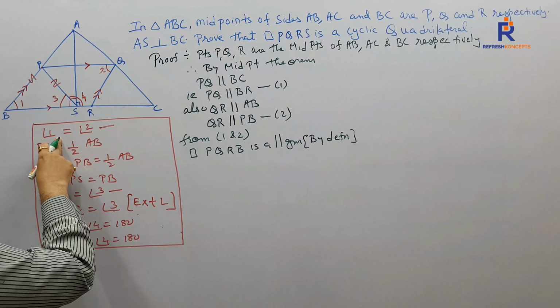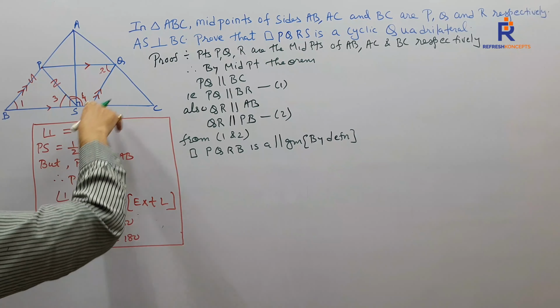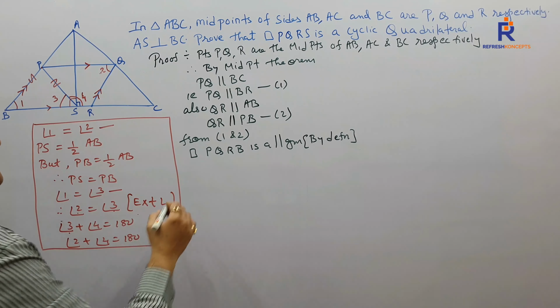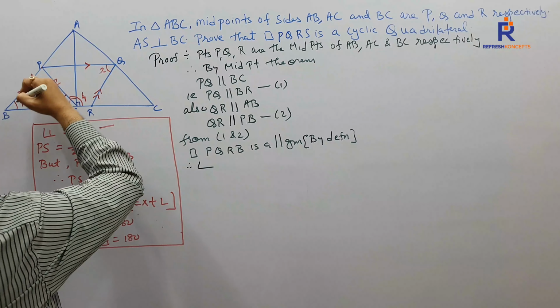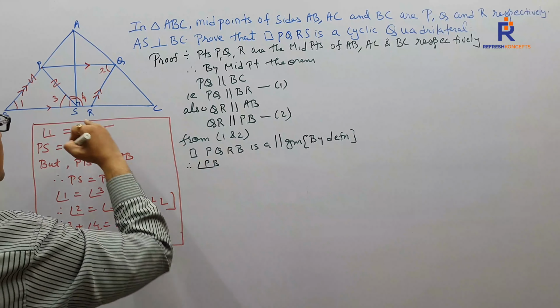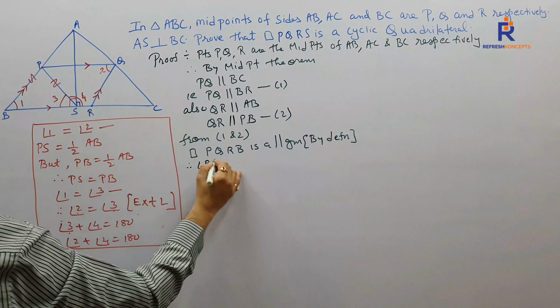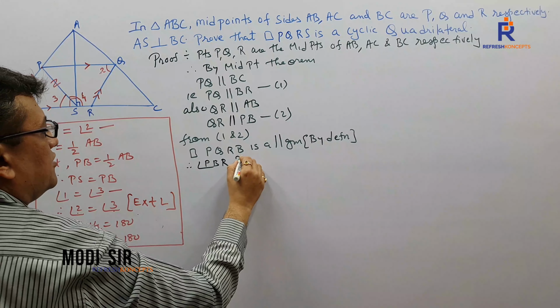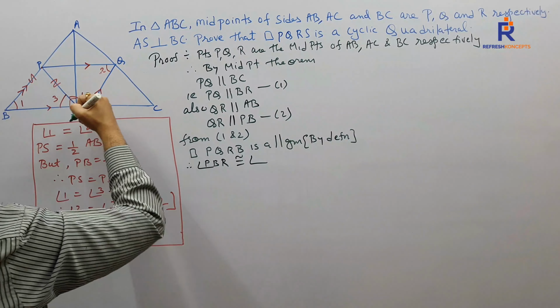So what is the first line of our skeletal solution? Angle 1 congruent to angle 2. After writing these many steps, now we are reaching the first step. Therefore, angle 1, that is angle PBR, is congruent to angle PQR.